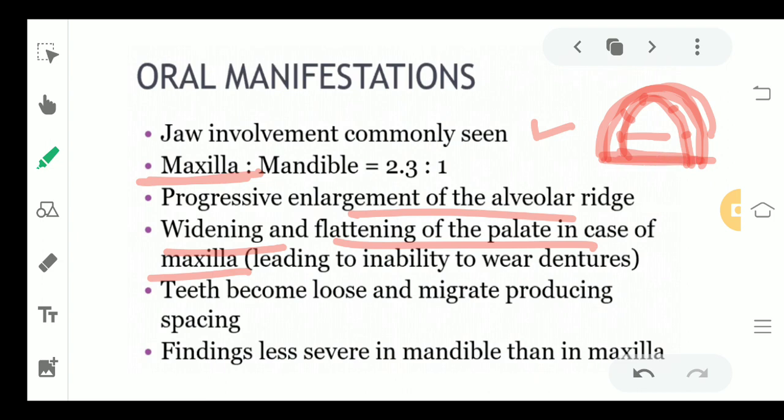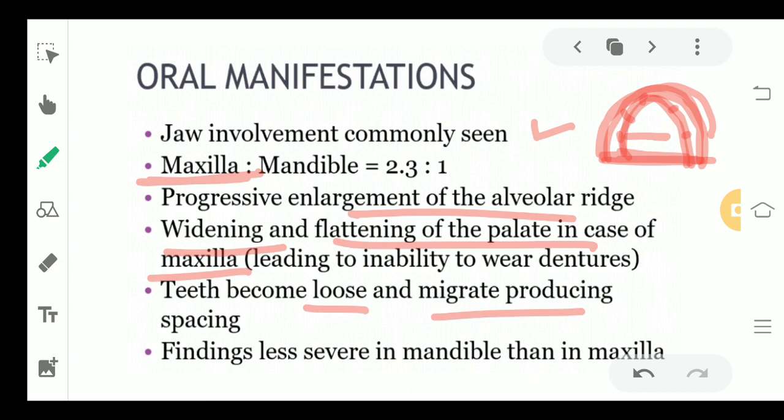Now as everything is loosening up and enlarging, the teeth which were there in the alveolar ridge will become loose and they can migrate and cause spacing, or many times they can even get removed from the side. So mobility is also there. The teeth become very loose and they can easily fall off. Also sometimes spacing can be seen as a feature.